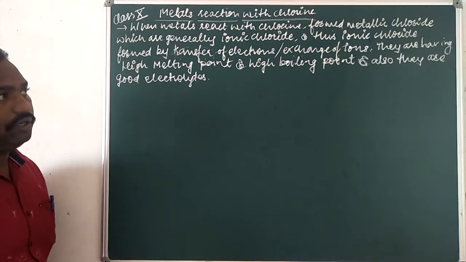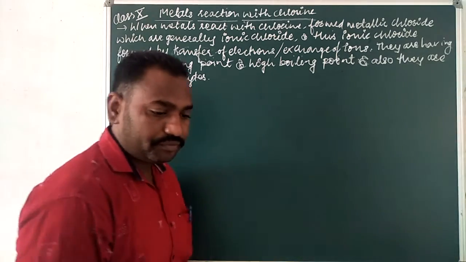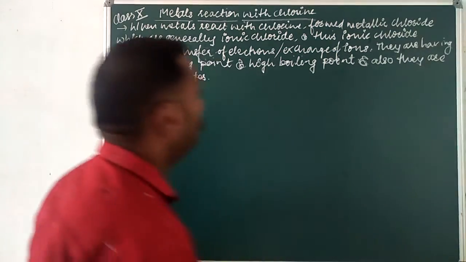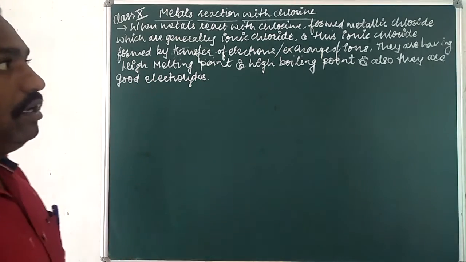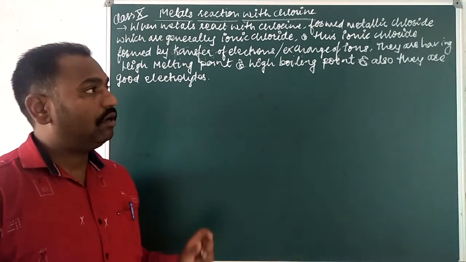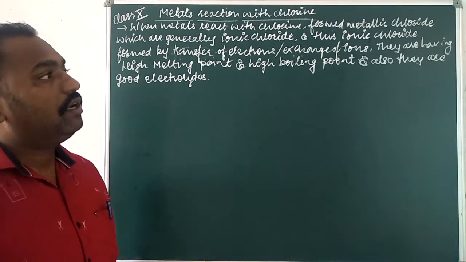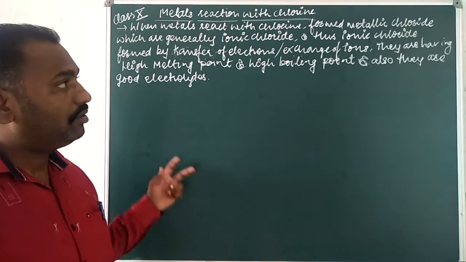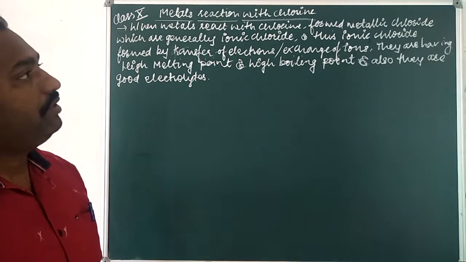So now we have to see some reactions, and after that we will understand more clearly how metals can react with chlorine.